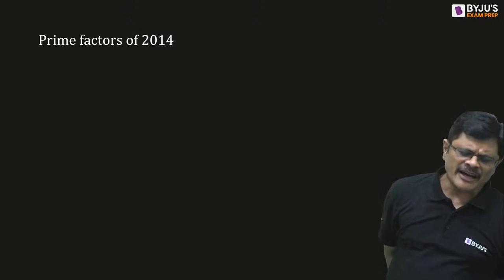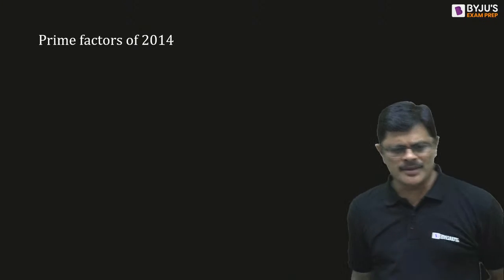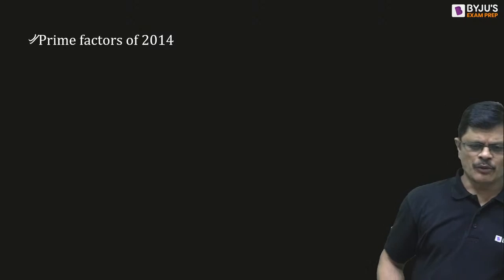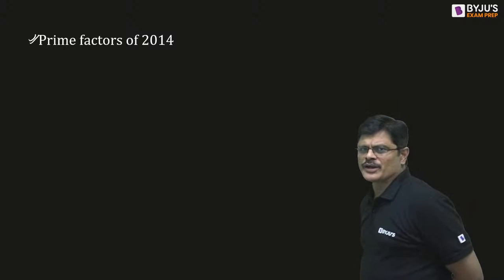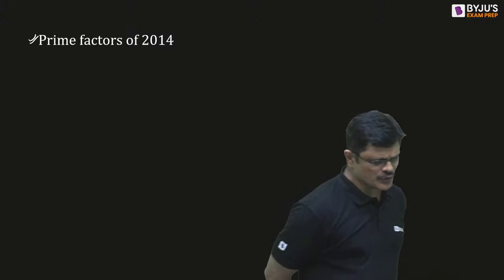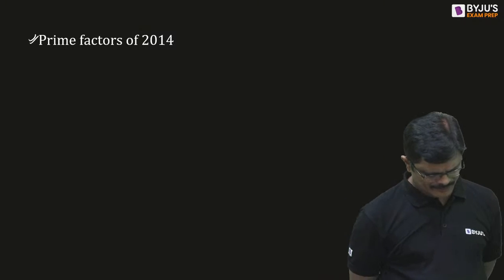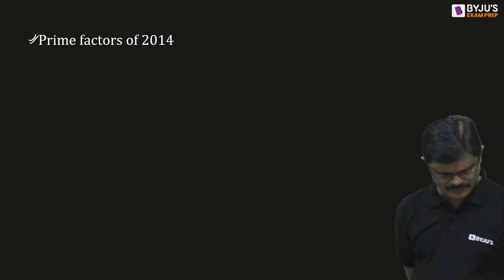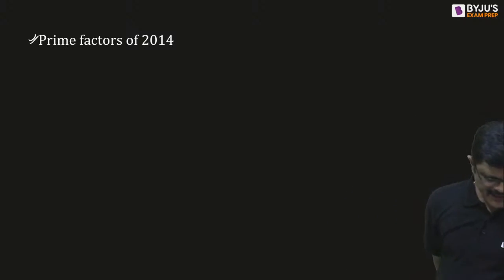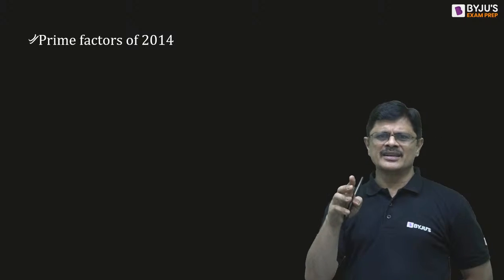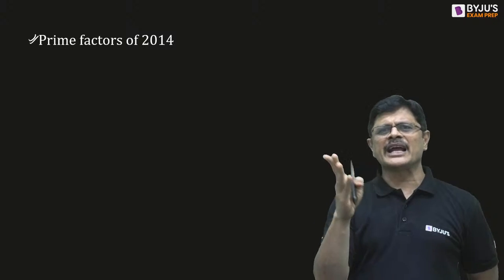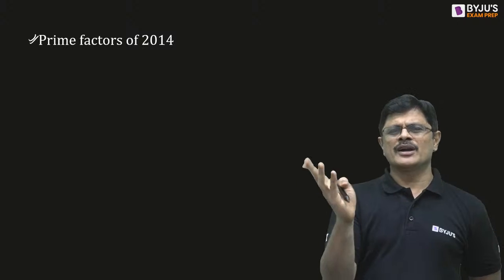Now let us see prime factors. Let us take a few problems. What are the prime factors for 2014? 8 is not a prime number. Take the previous prime number.